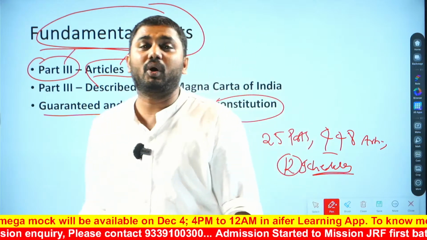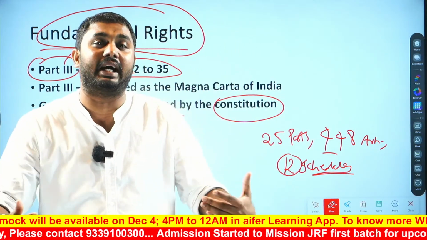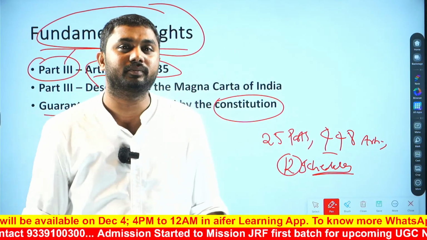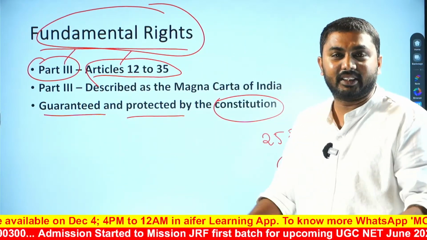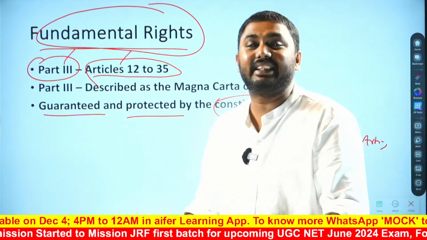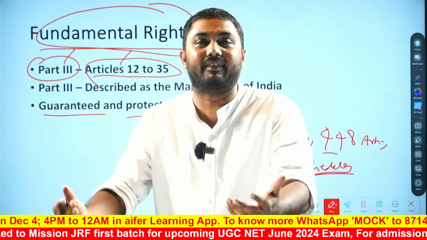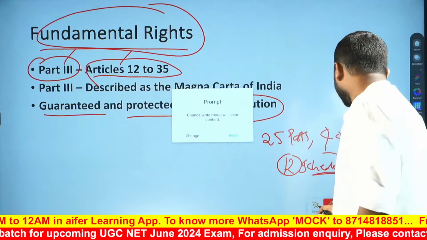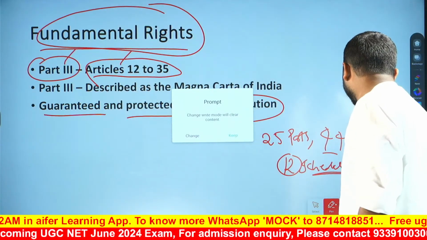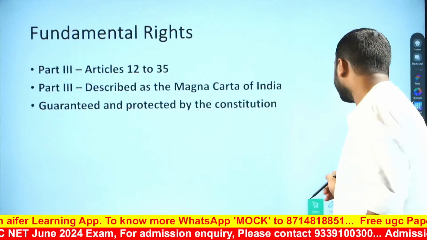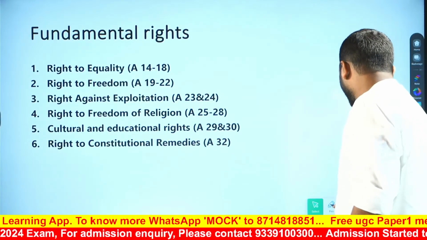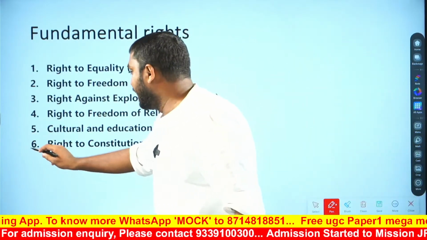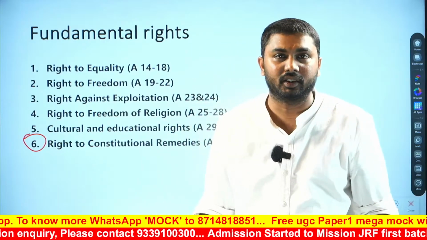Okay. So how many fundamental rights do we have? Is it 5? Or is it 6? Or is it 7? How many fundamental rights do we have? So we know that we have 6 fundamental rights.